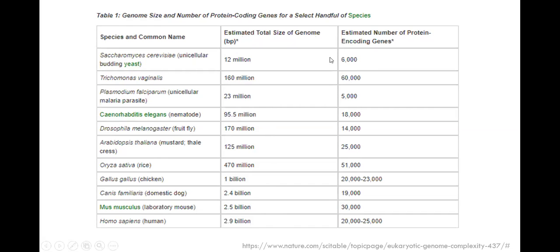For example, yeast has only 6,000 genes. In humans you expect a linear trend, from 6,000 to 25,000, but look in between. Trichomonas has 60,000 protein coding genes, and rice has 51,000 genes. So the size and complexity of the genome does not correspond with the protein coding regions of the genes.